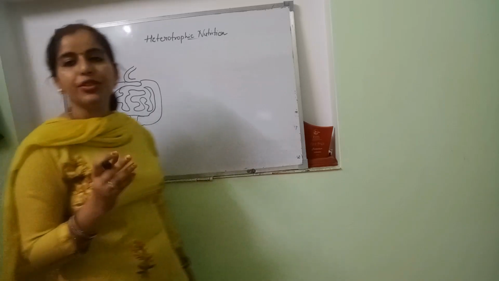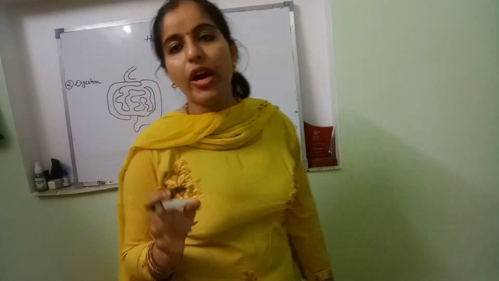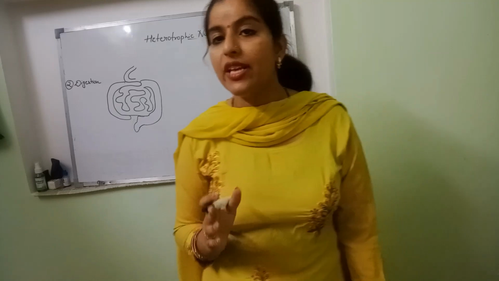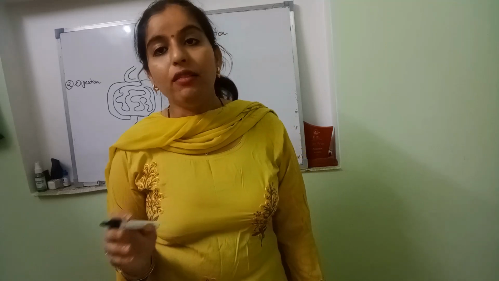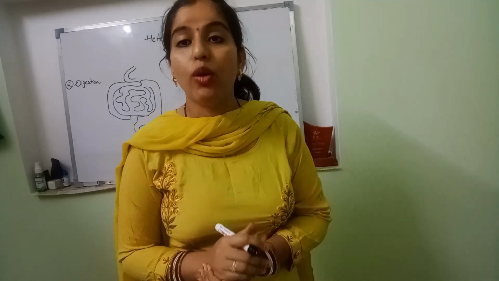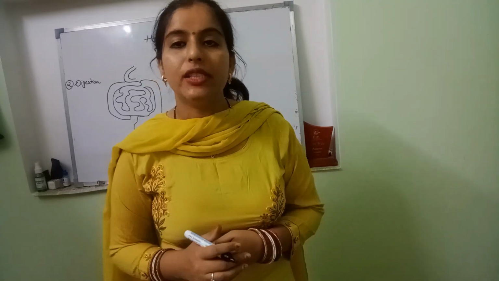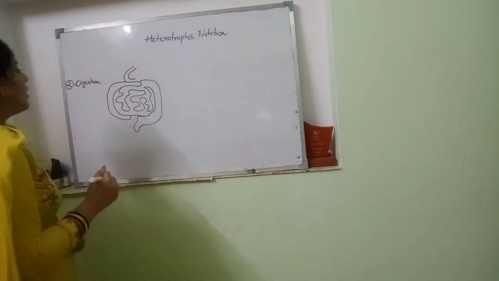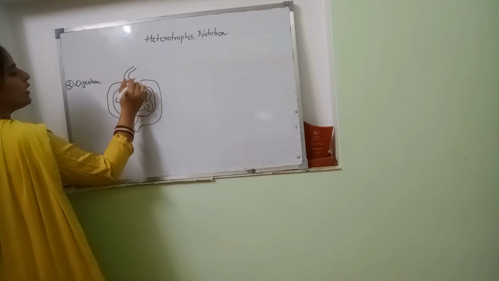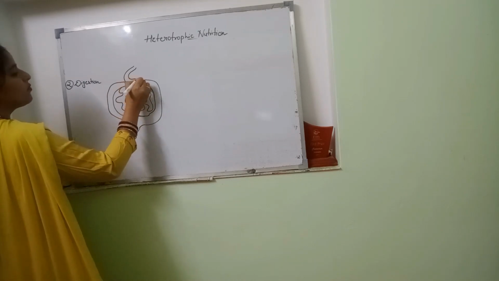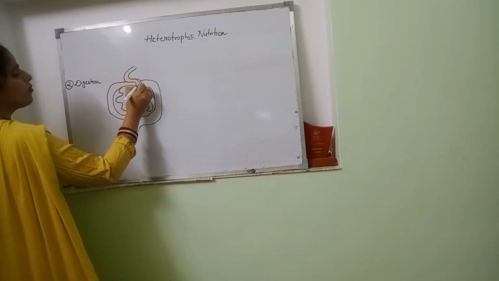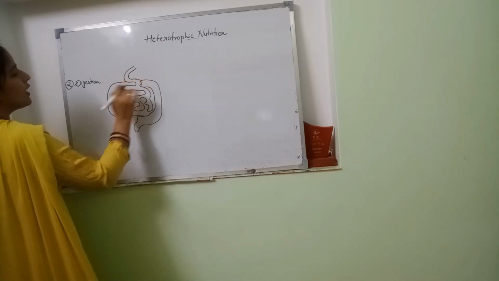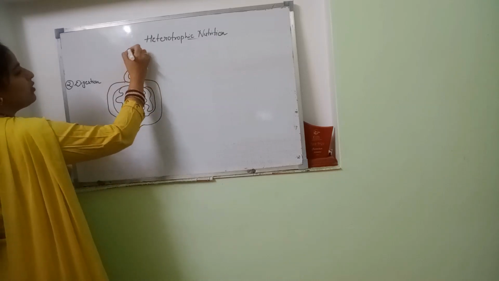Okay, so there is a difference between large and small intestine. In small intestine digestion takes place, absorption takes place, but in large intestine there is no digestion. Just like oesophagus, there is no digestion, but there is absorption of water. And small intestine is narrow and long, large intestine is wider and shorter. So first part of small intestine, that is duodenum.